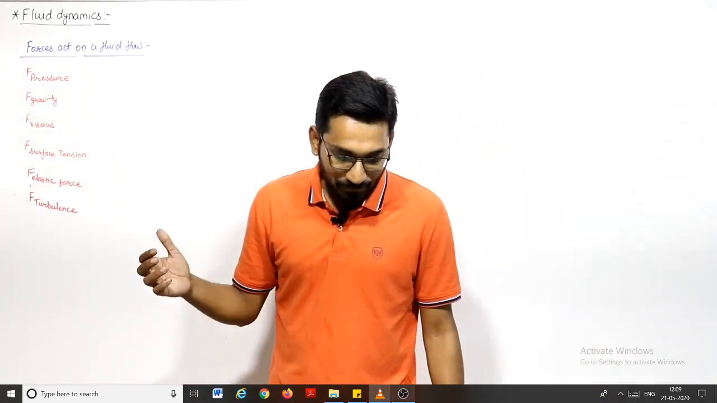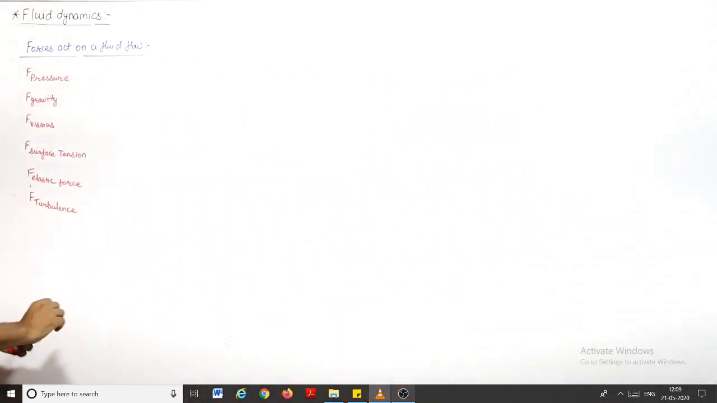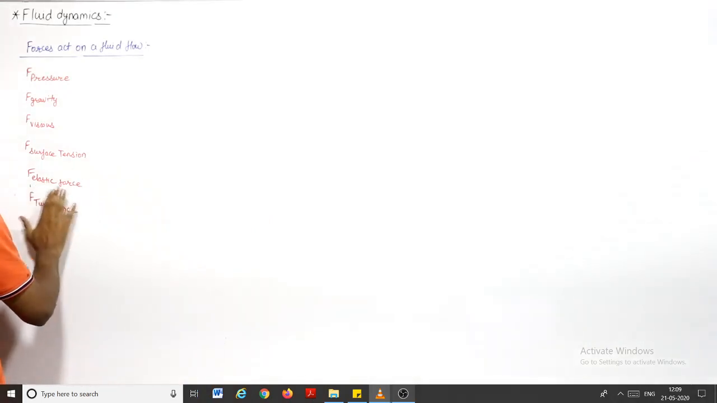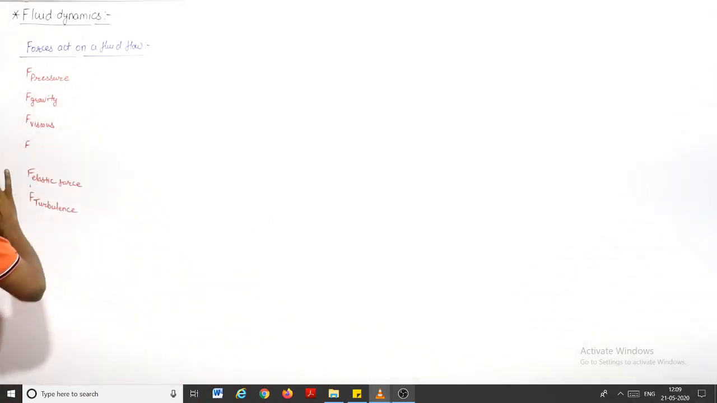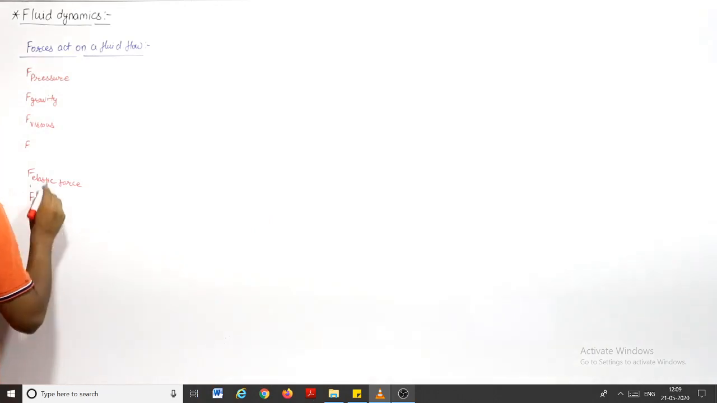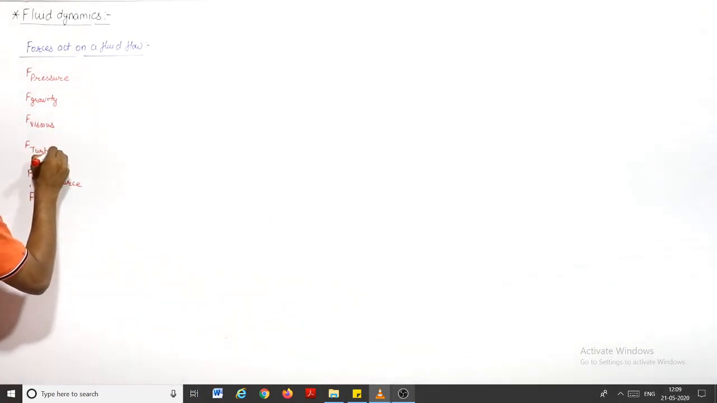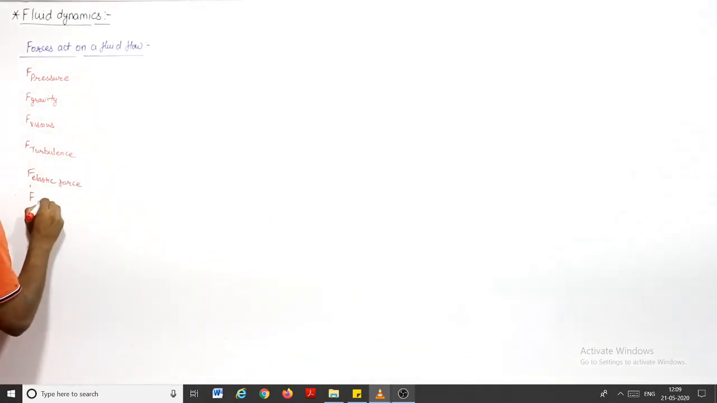So if I neglect the surface tension and elastic force, I can write turbulence here so that you will better understand. There is the turbulence force, and here, let us say, we have surface tension.